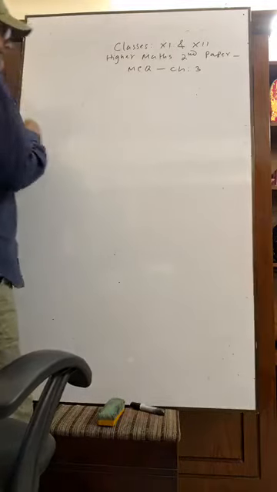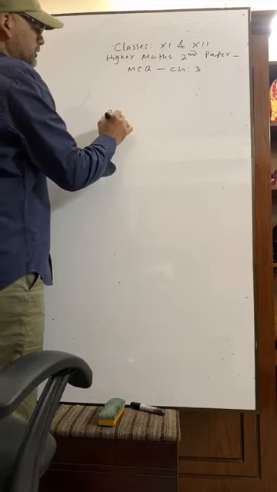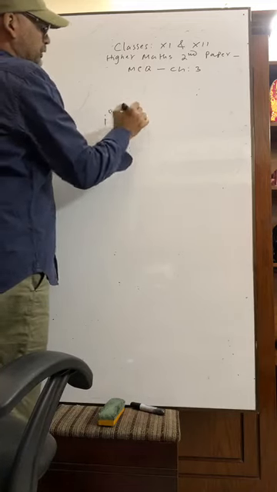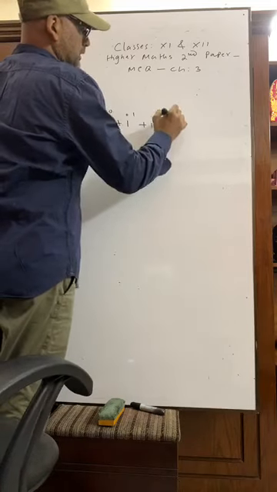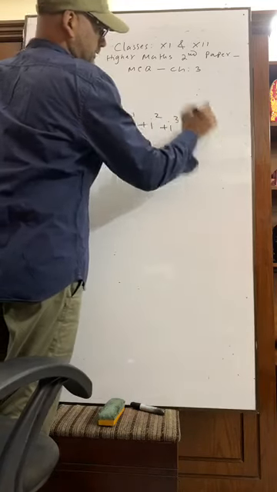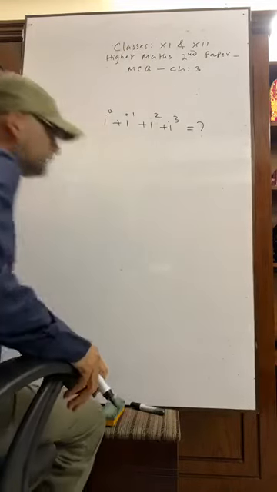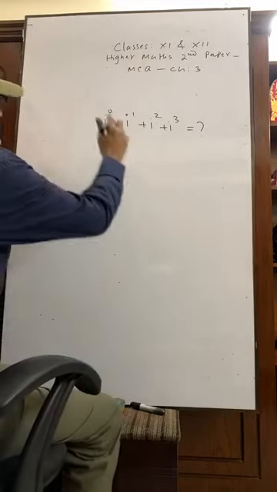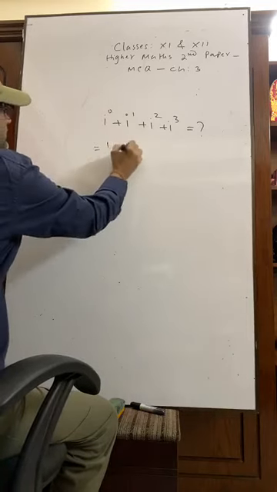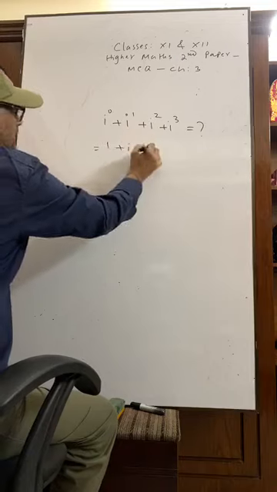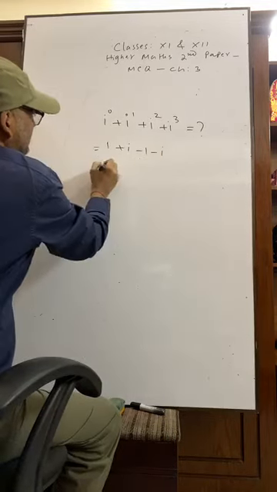Suppose i to the power 0, i to the power 1, i to the power 2, i to the power 3 equals what? What is the result? Its result is: i to the power 0 equals 1, i square equals minus 1, and i cube equals minus i. So the result is 0.